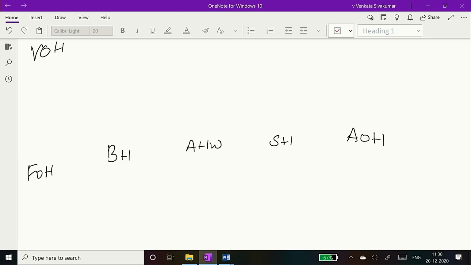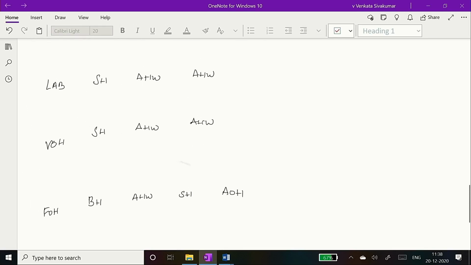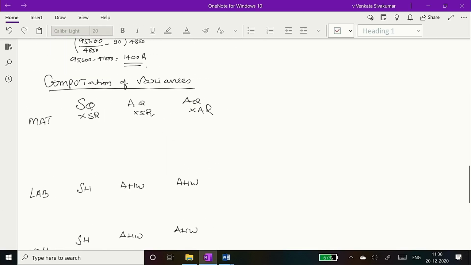Right. I'll give you just 5 minutes, try to fill that up. You just have to do it in a particular order. Labor, standard hours given, budgeted hours given, everything is there. You just have to incorporate it, that's all. As we did before, you only have to do that.